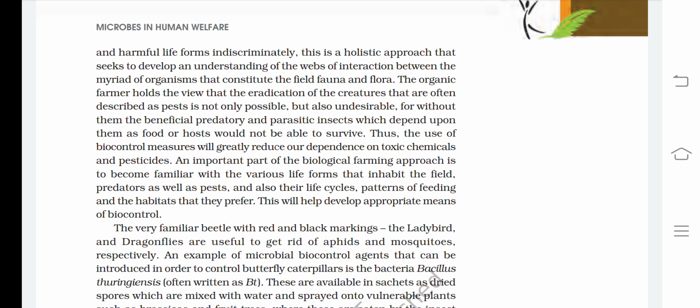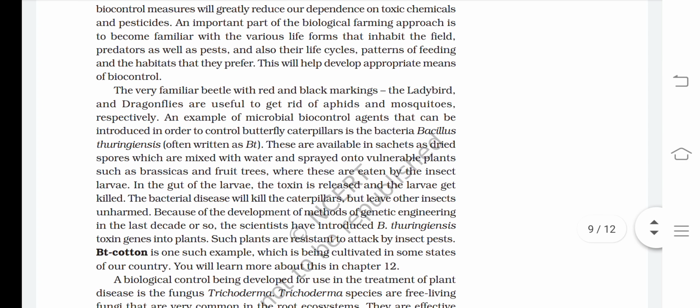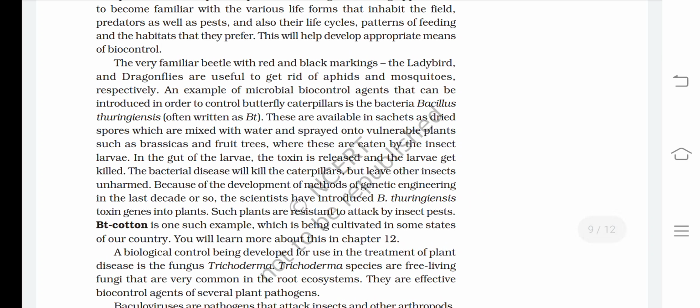The very familiar beetle with red and black markings, the ladybird, and dragonflies are used to get rid of the aphids and mosquitoes respectively. An example of a microbial biocontrol agent that can be introduced in order to control butterfly caterpillars is the bacterium Bacillus thuringiensis, often referred to as Bt.